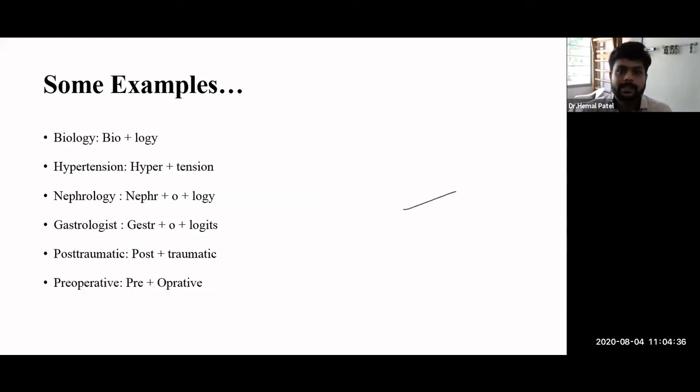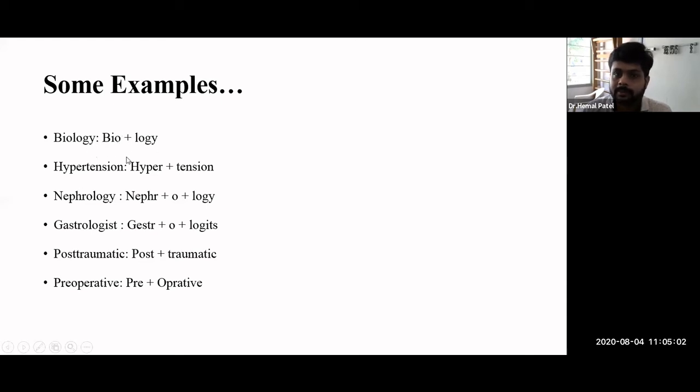Here are some examples for you. For example, biology. If we divide this whole word into parts, we can use bio as well as logi. Logi means study, and that is universally accepted. So instead of bio, I use another word, for example, physiology.